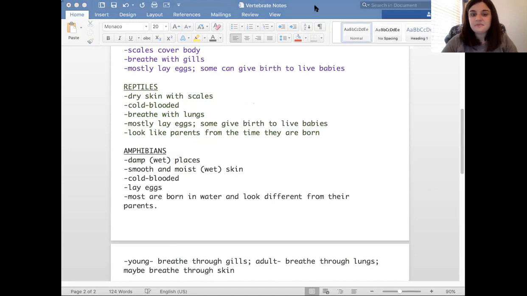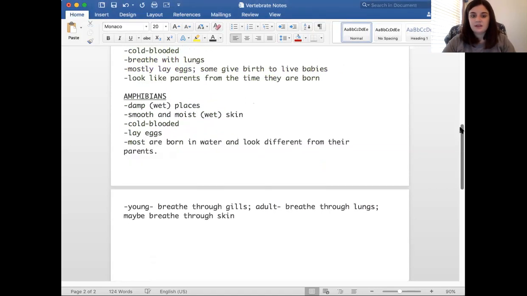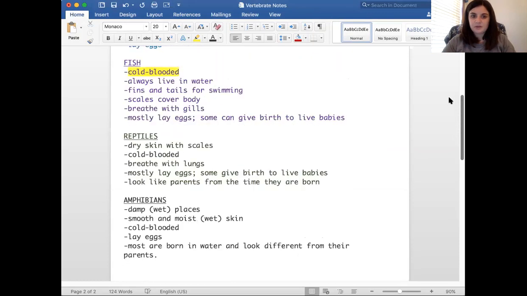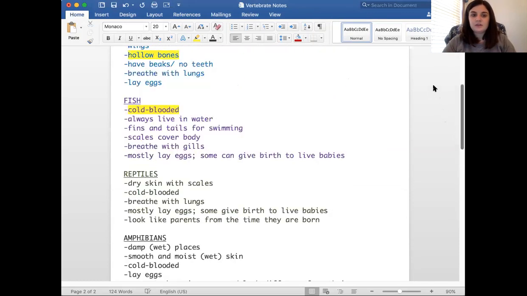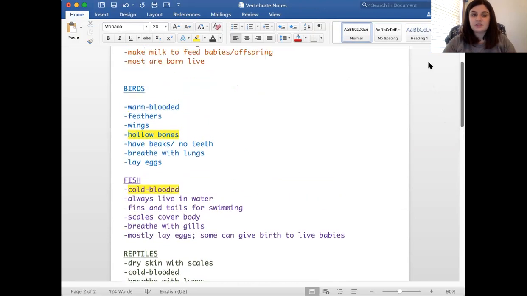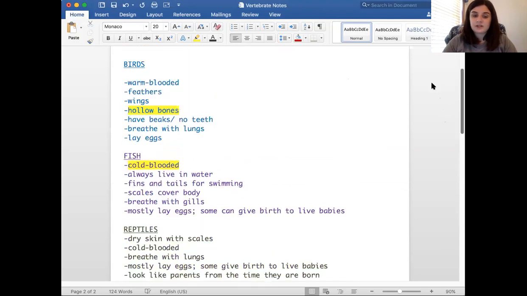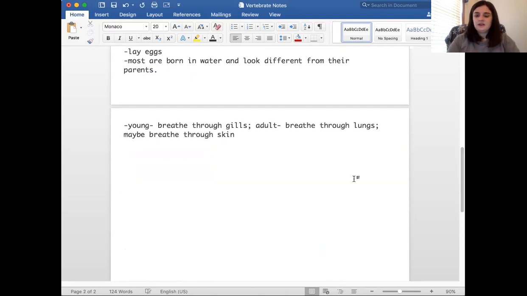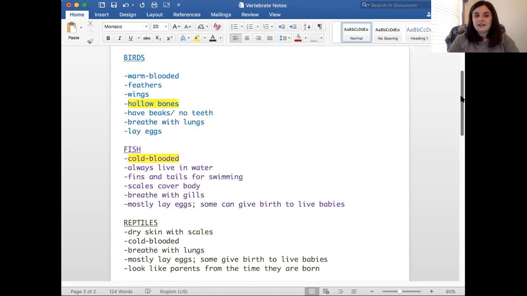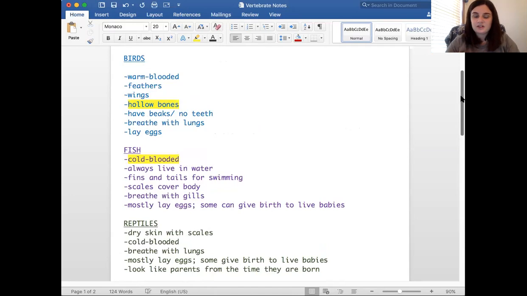Okay, so these are our notes. These are some things you maybe want to study and to learn. The two things that we still need to talk about are cold-blooded and warm-blooded. What does that mean? And the hollow bones. What does it mean that birds have hollow bones? So we are going to talk about that. We can actually add that, and these are probably some things that you want to study.